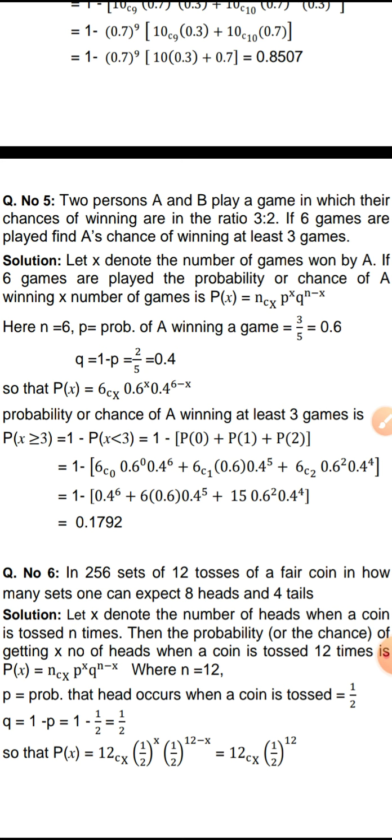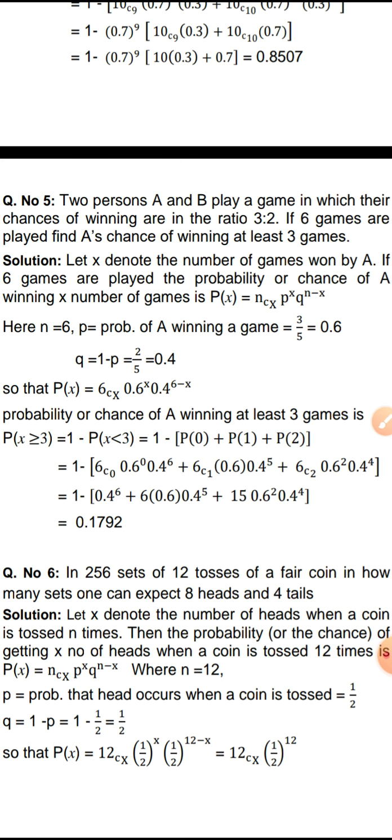If 6 games are played, find A's chance of winning at least 3 games. So let X denote the number of games won by A.